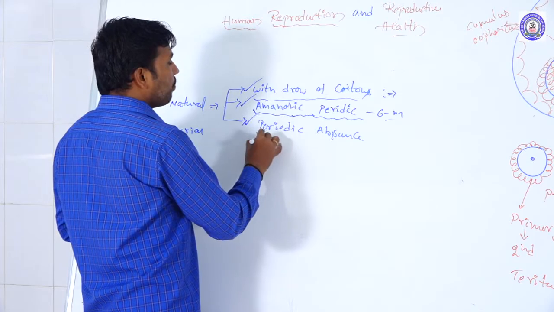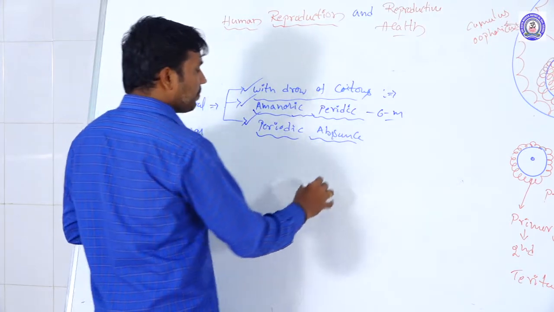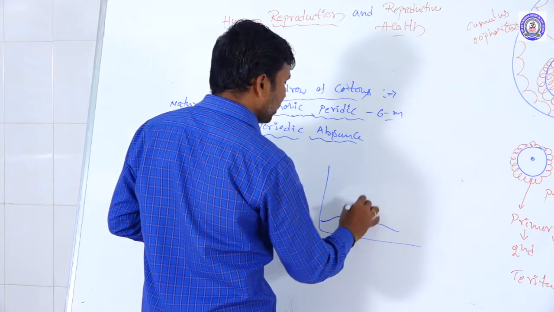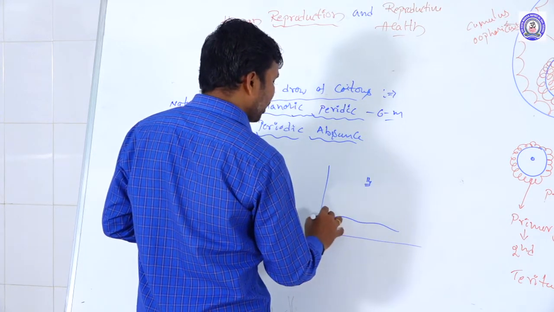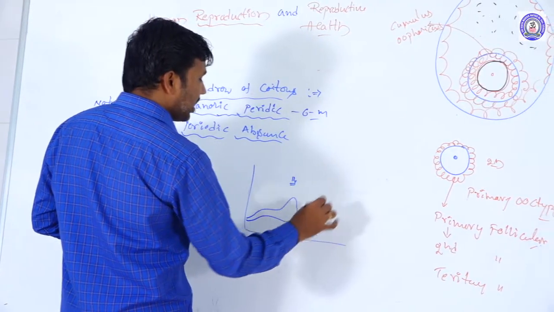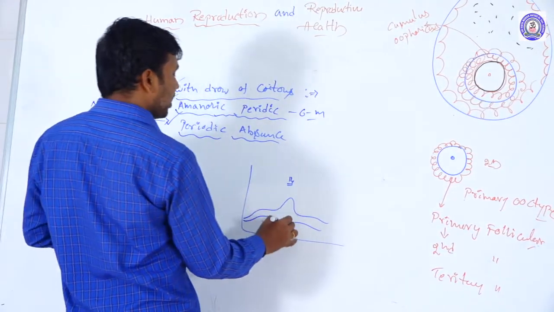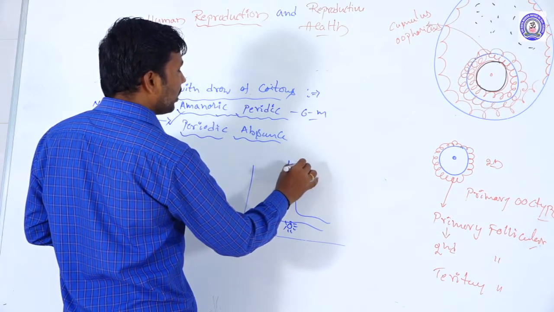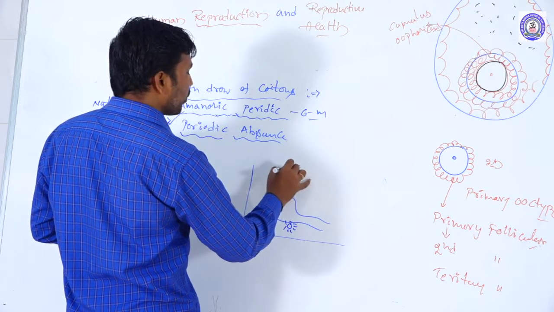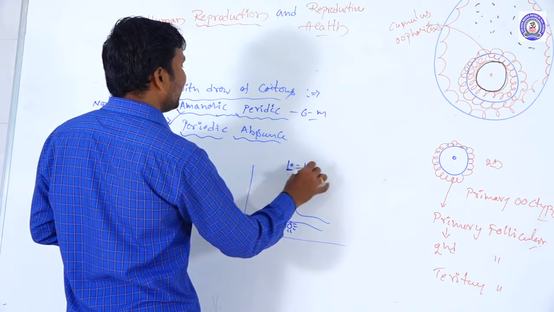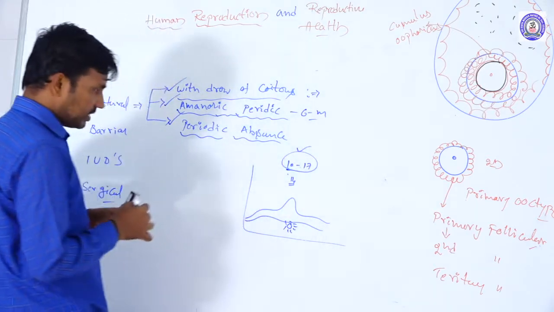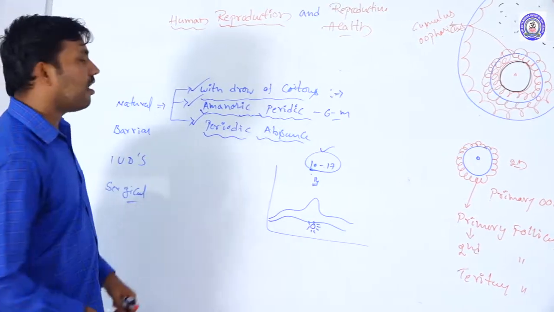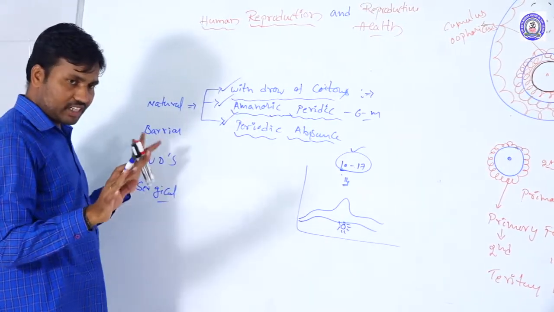And the other one is periodic abstinence. In the female menstrual cycle, around the 14th day, the LH and FSH surge occurs, and at that time the ovule is released. If couples abstain from intercourse from day 10 to 17, there is no fertilization. This is called periodic abstinence. All these three are natural methods.